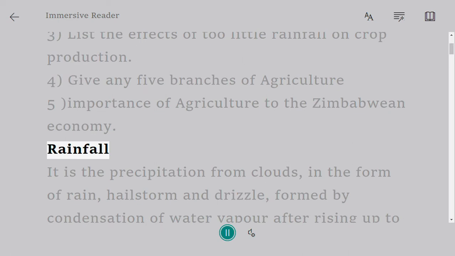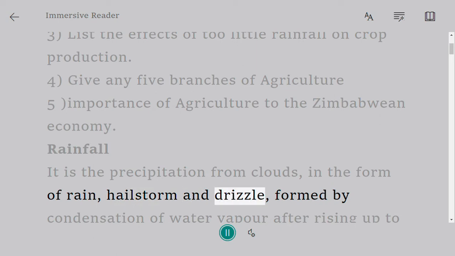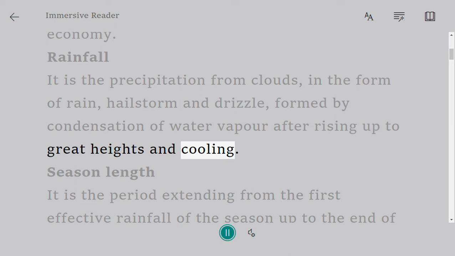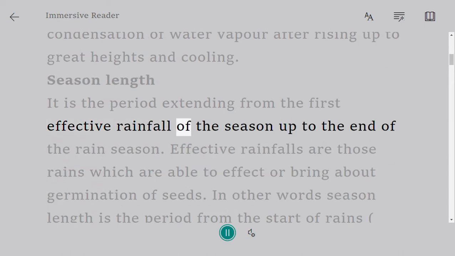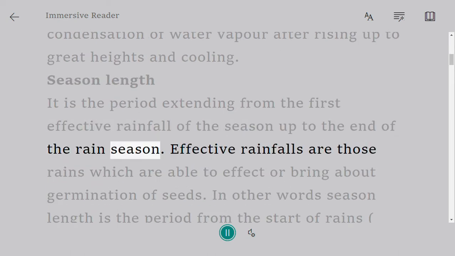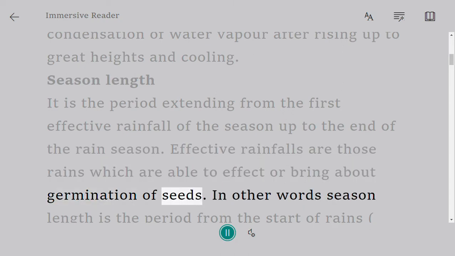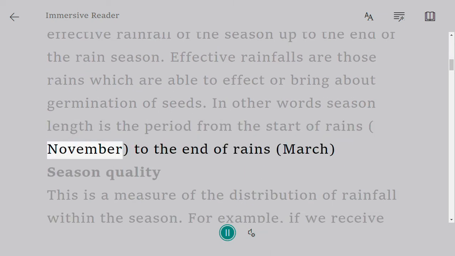Rainfall. It is the precipitation from clouds, in the form of rain, hailstorm and drizzle, formed by condensation of water vapor after rising up to great heights and cooling. Season length. It is the period extending from the first effective rainfall of the season up to the end of the rain season. Effective rainfalls are those rains which are able to affect or bring about germination of seeds. In other words, season length is the period from the start of rains, November, to the end of rains, March.